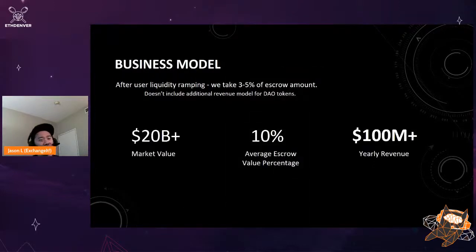In terms of how we make money, obviously we would need users first. So the first major step is to get user liquidity and ramp that. And eventually, we could have a strategy where we take 3 to 5% of an escrow amount. Say we have a $20 billion market value. The average escrow value maybe is 10% of the item value. If we take 3 to 5% of that, that comes out to be 100 million in yearly revenue. So I think there's definitely a market here to tackle.